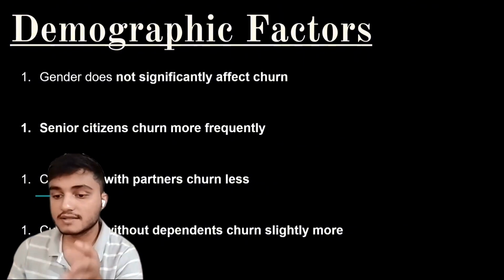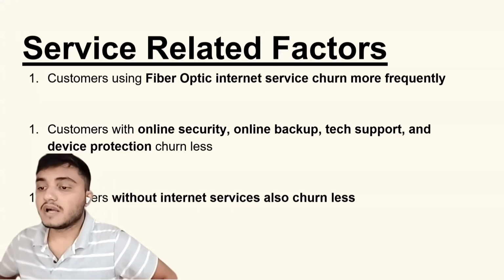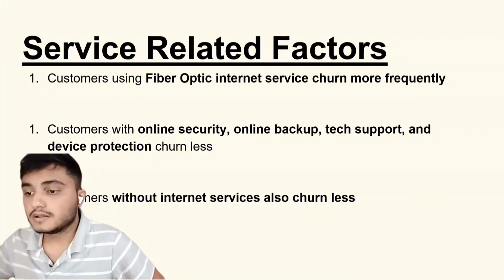Customers with partners churn less. Customers without dependents churn slightly more. This is a unique thing I have observed. Also, customers using fiber optic internet service churn more frequently.